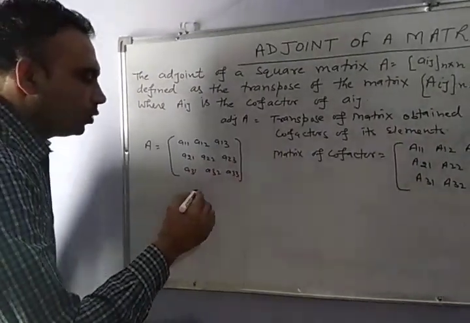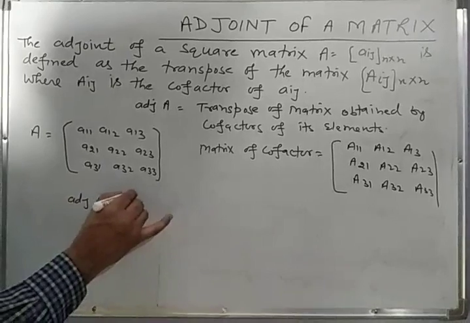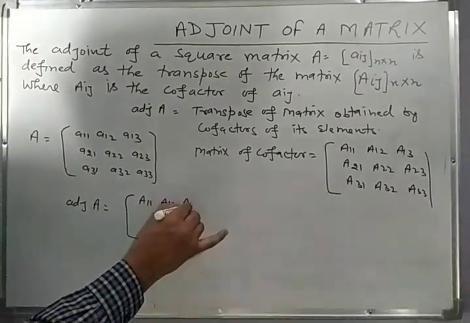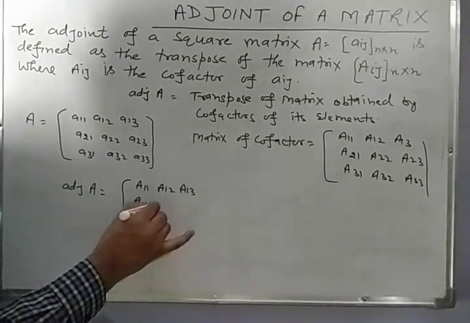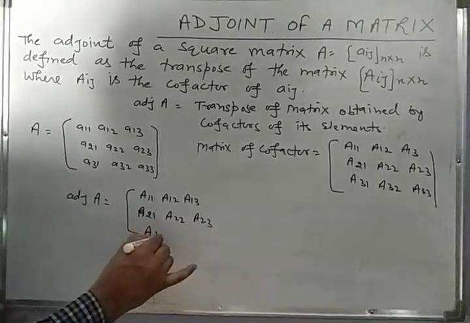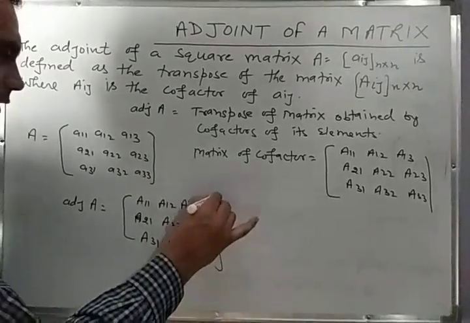Now its transpose is equal to adjoint of A. So adjoint of A is equal to the transpose of the cofactor matrix.